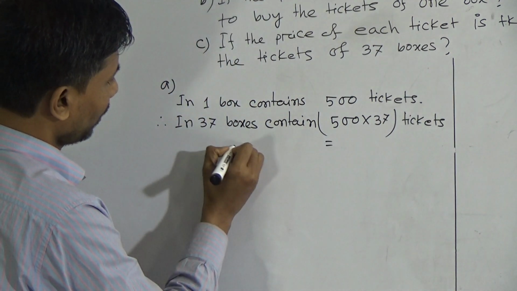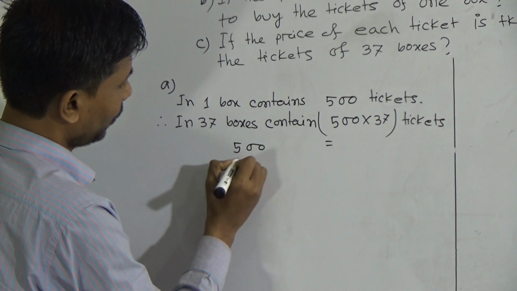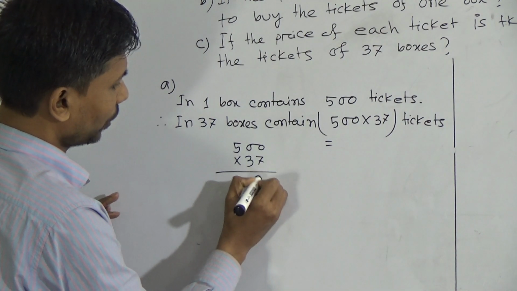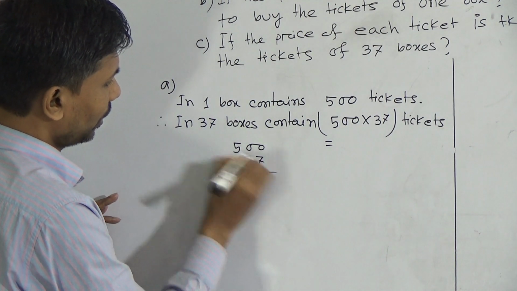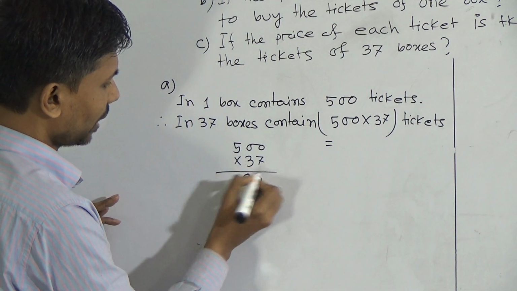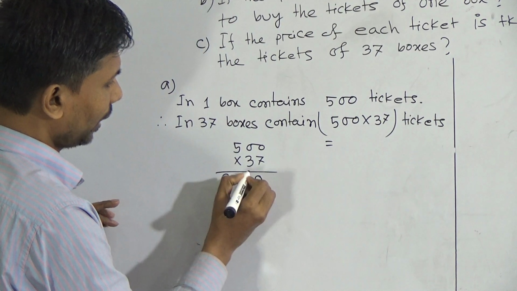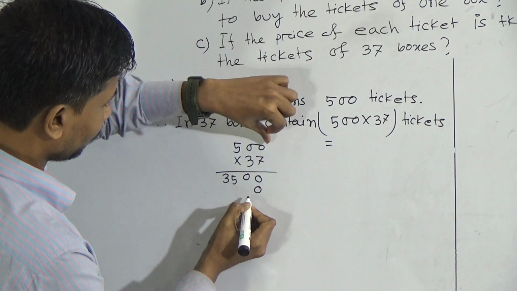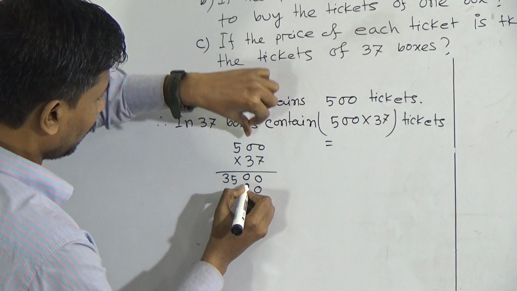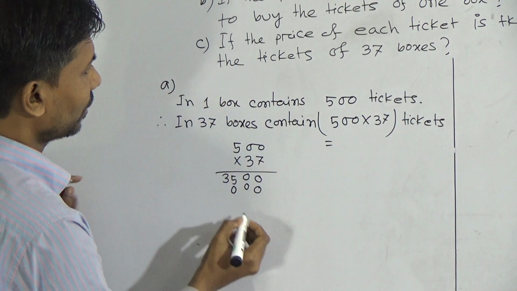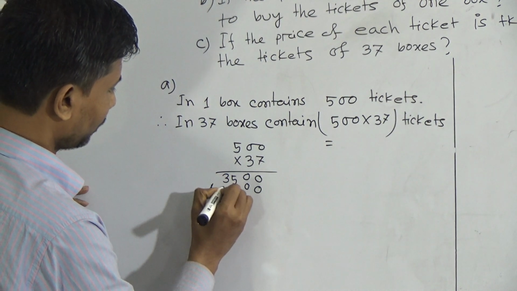500 into 37. 7 zeros are 0, 7 zeros are 0, 7 fives are 35. Put 0 below 0, then 3 zeros are 0, 3 zeros are 0, and 3 fives are 15.